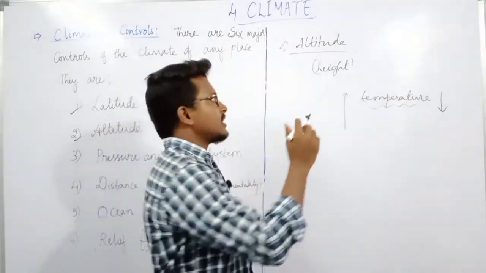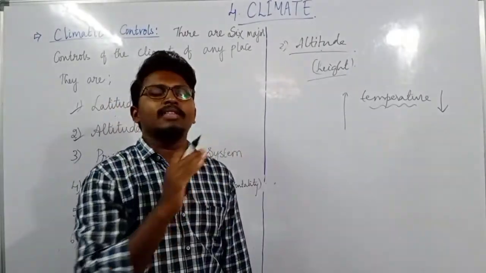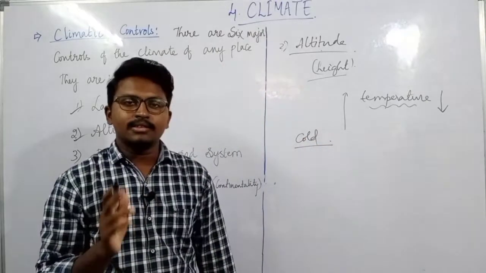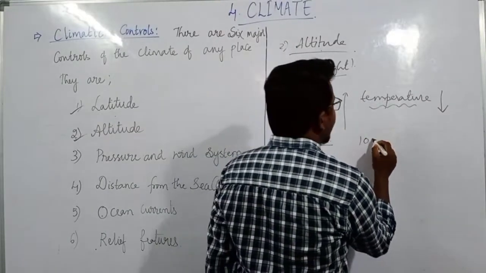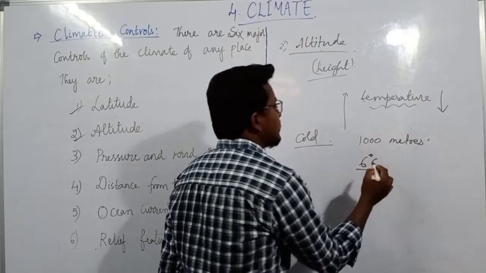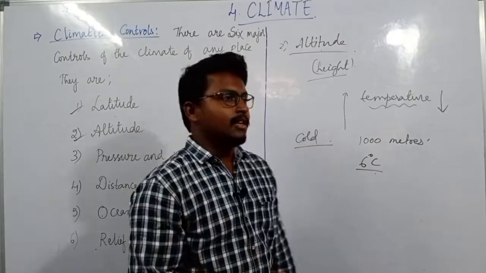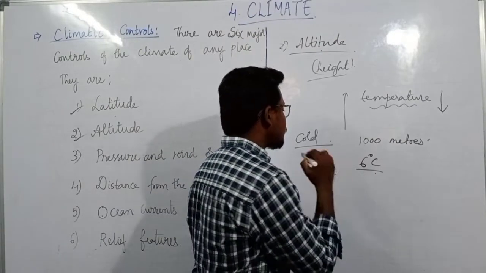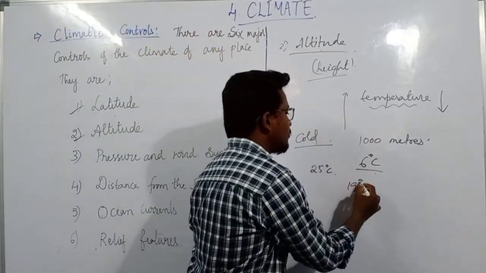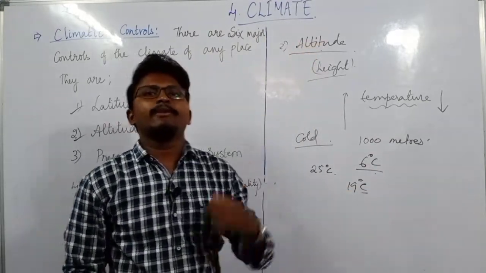Therefore those areas which are located at higher altitudes, that means higher than the sea level, will experience cold climatic conditions. And at the same time, as you all know, for every 1000 meters as we move upwards in the sky, the temperature falls by 6 degrees Celsius. So suppose at present on the earth surface at any particular place the temperature is 25 degrees Celsius, then as we move 1 kilometer above the earth surface, it may fall to 19 degrees Celsius. Like this, the altitude also decides the climate of any particular place.